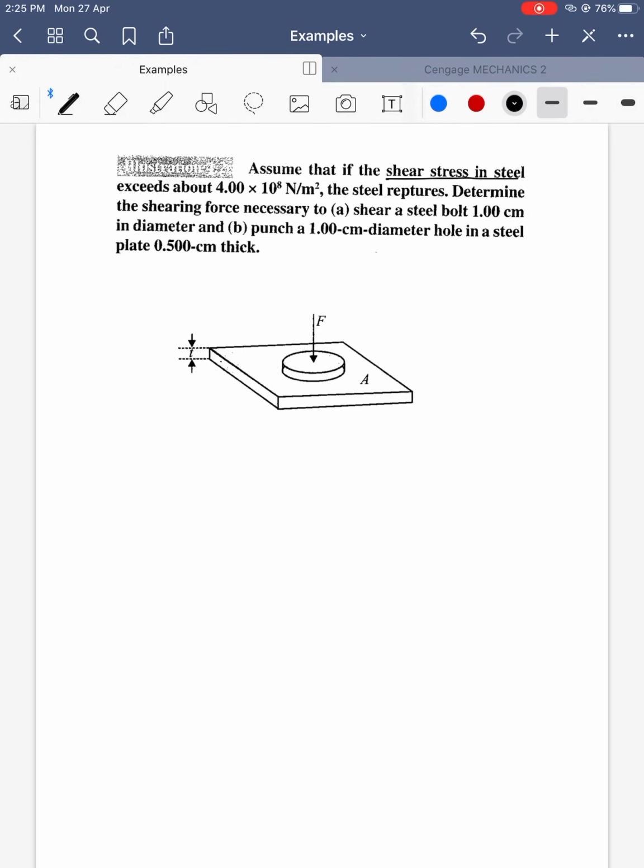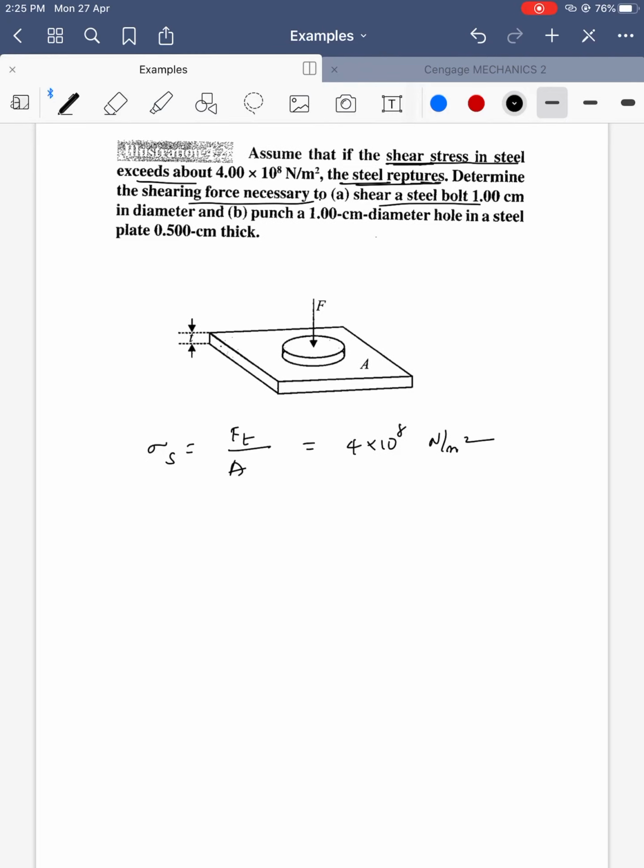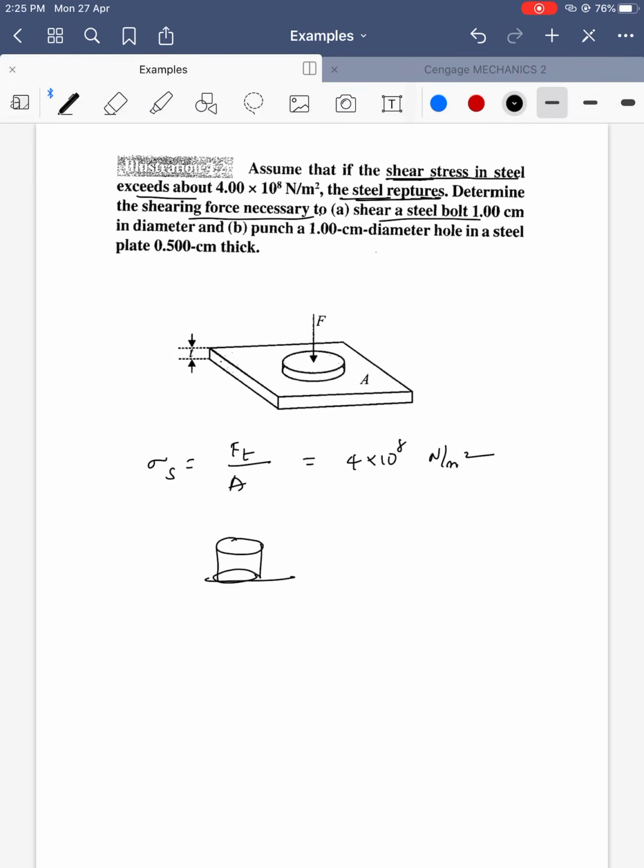Assume that if the shear stress in the steel exceeds about 4 into 10 power 8 Newton per meter square, the steel ruptures. Shear stress is tangential force by area. The force units are Newtons and area is in meter square. Determine the shearing force necessary to shear a steel bolt of 1 centimeter in diameter.